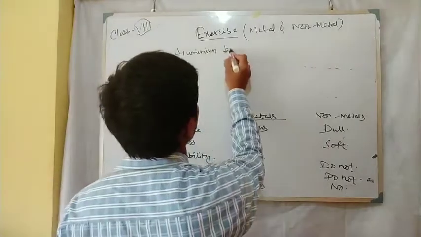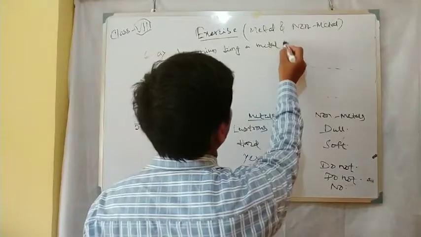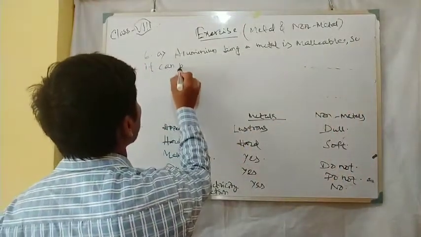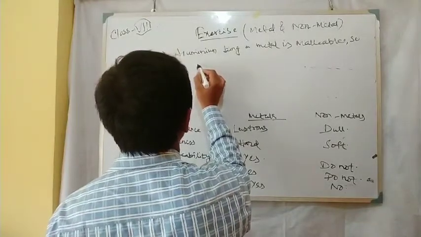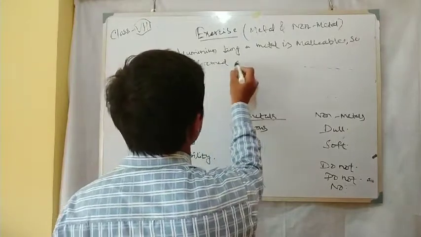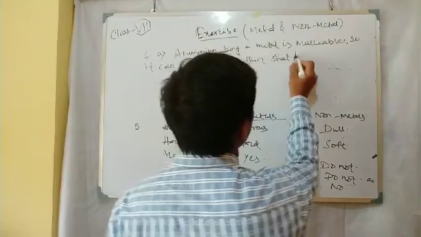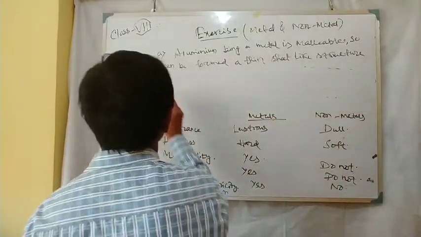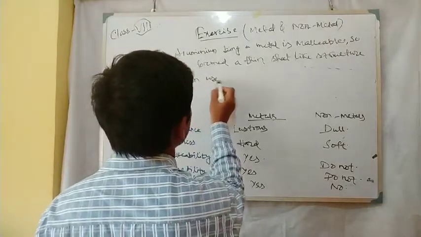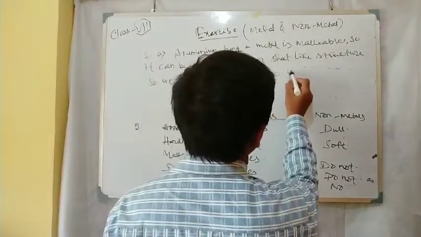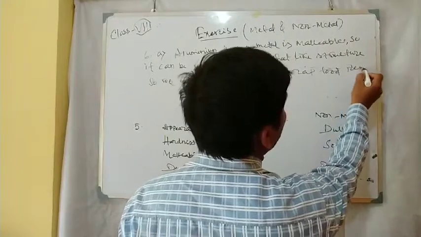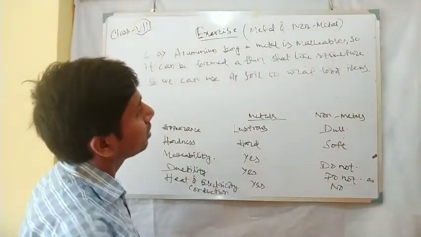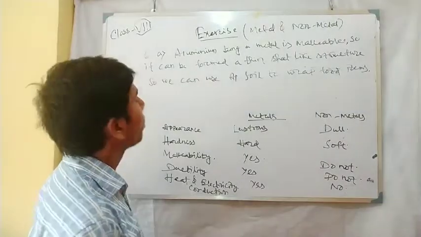Aluminium being a metal is malleable, so it can be formed into a thin sheet-like structure, so we can use aluminium foil to wrap food items.